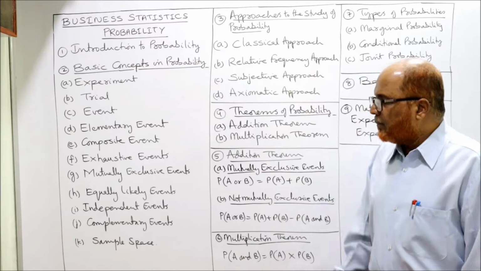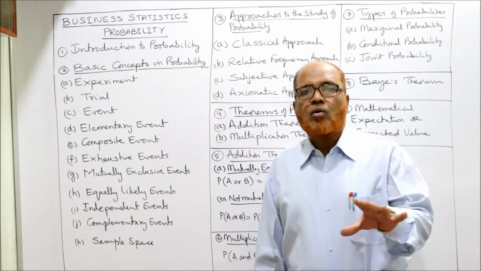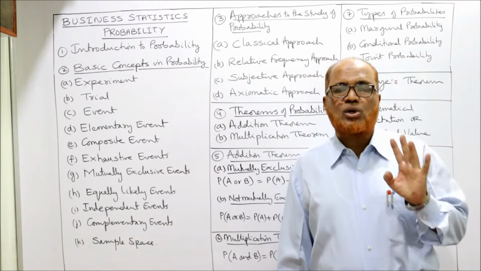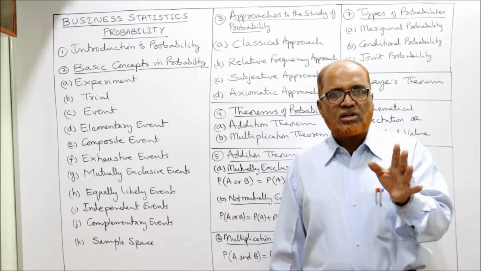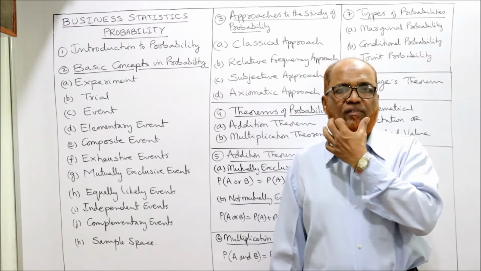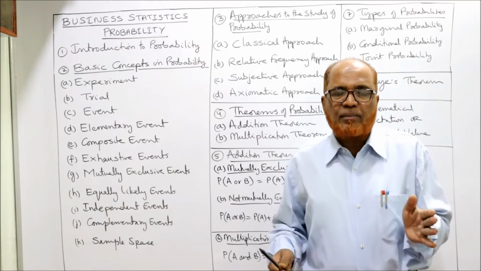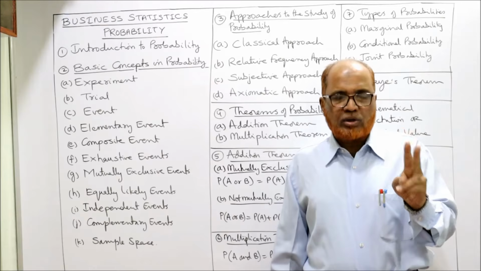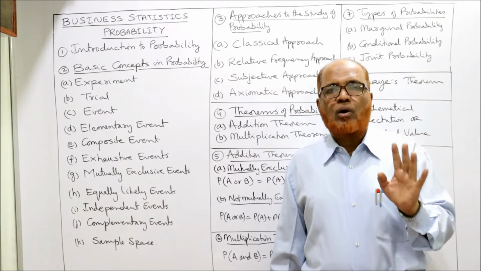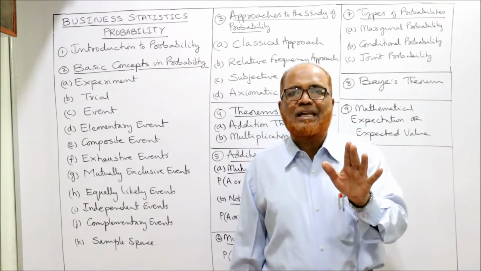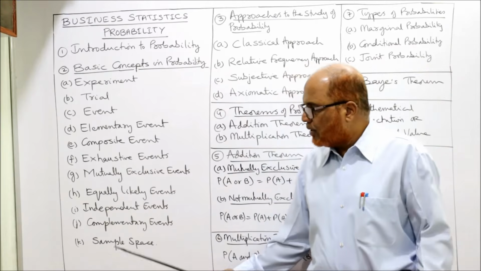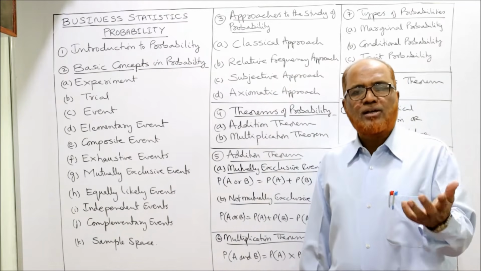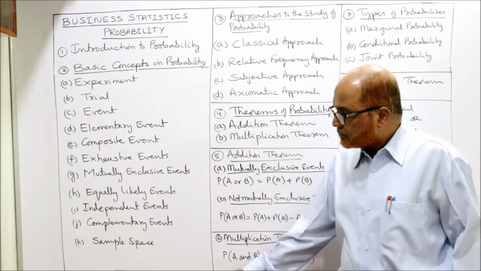Then complementary events. The events are called complementary when they are mutually exclusive and exhaustive. Only exhaustive and mutually exclusive events are there. So in an experiment, 2 outcomes are occurring and both the outcomes are mutually exclusive and totally exhaustive. That is called complementary event. Example, throwing of the coin, same, exhaustive and mutually exclusive.